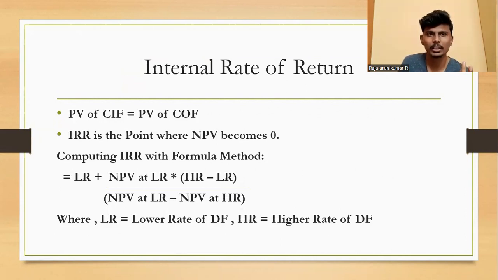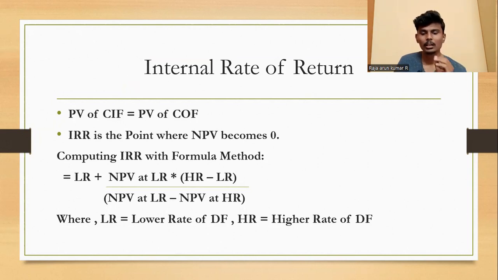Why do we find out the internal rate of return? Because we will know exactly at which point there is no profit and no loss, and we can reduce the losses of our business.